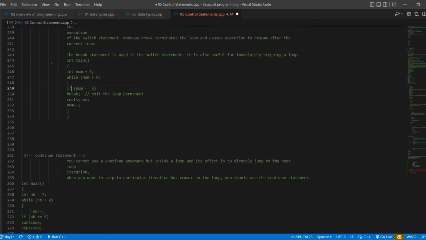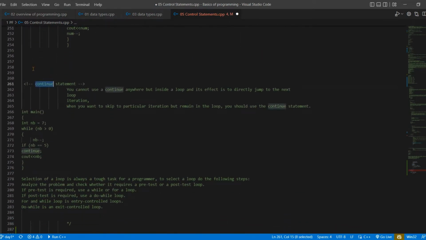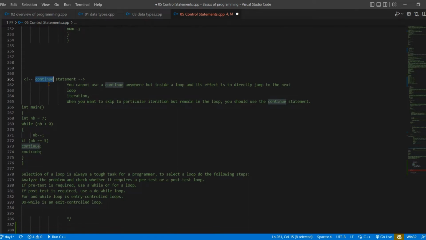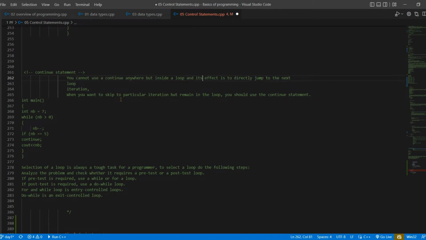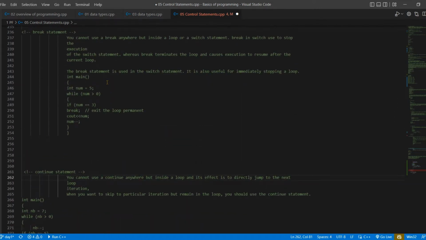We can also use it in while, and in the while you can use break anywhere you want to stop the execution. Then we have another keyword with the name of continue. We didn't discuss it yet, so let me read the theoretical part for you. You cannot use continue anywhere but inside a loop, and its effect is to directly jump to the next loop iteration. When you want to skip a particular iteration but remain in the loop, you should use the continue statement. Okay, so I hope you understand it.